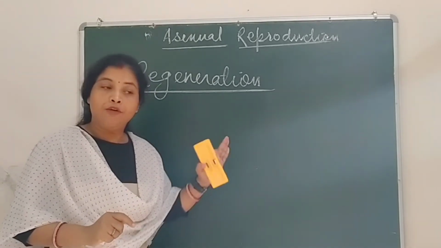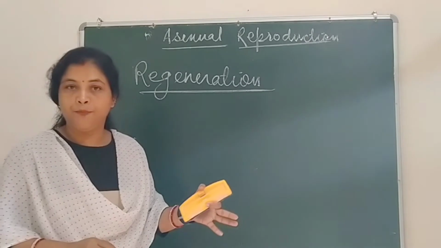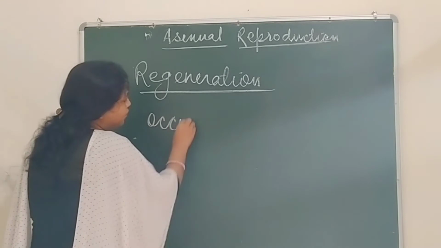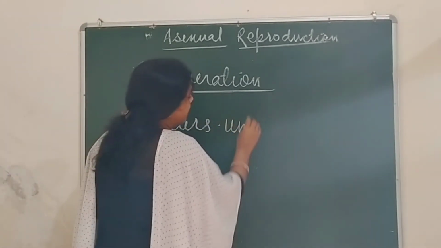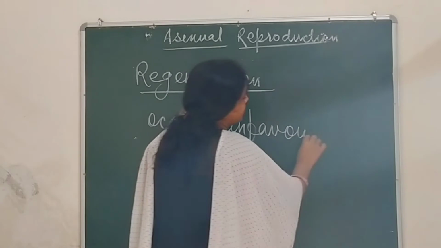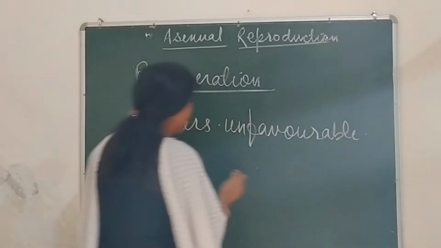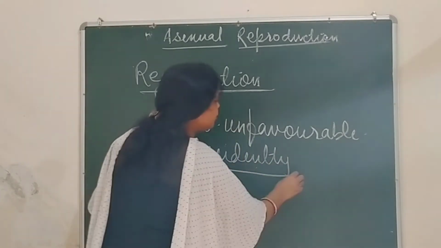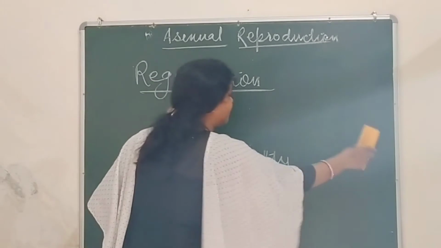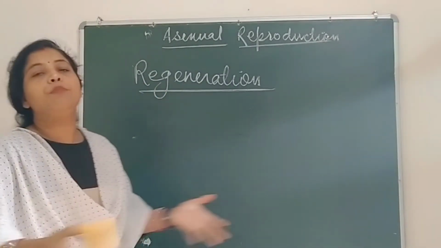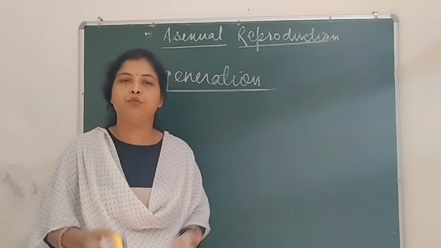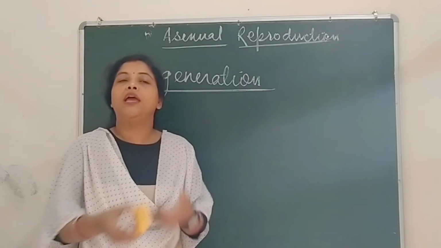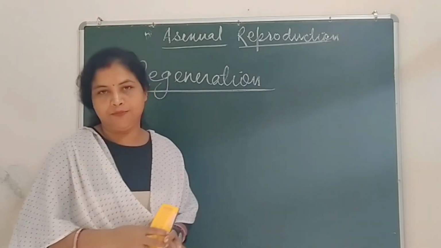But fragmentation, which I explained first, is natural when the organism matures. Regeneration, however, occurs in unfavorable conditions, or you can say accidentally, in which an organism gets broken into many pieces, and those pieces have the ability to grow into fully developed organisms.